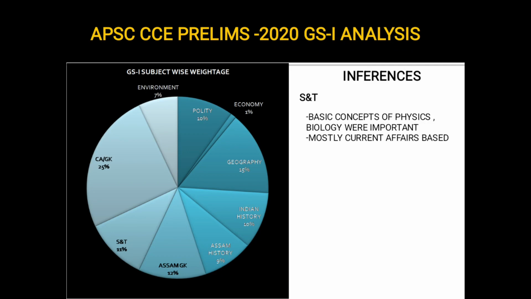So the next subject is science and technology. Now in previous videos that we have done on analysis of papers, you see science and technology has a good weightage. Even in this paper, you see science and technology had 11 questions.